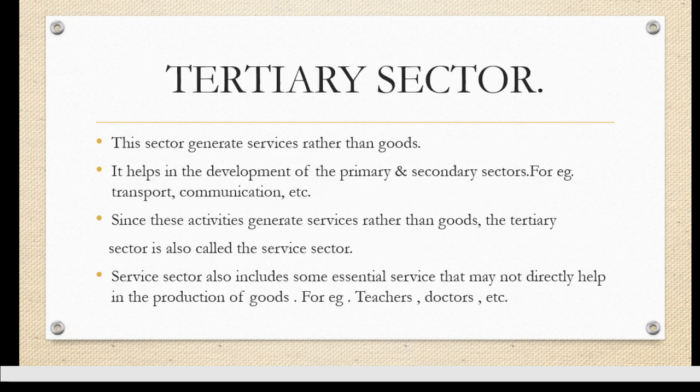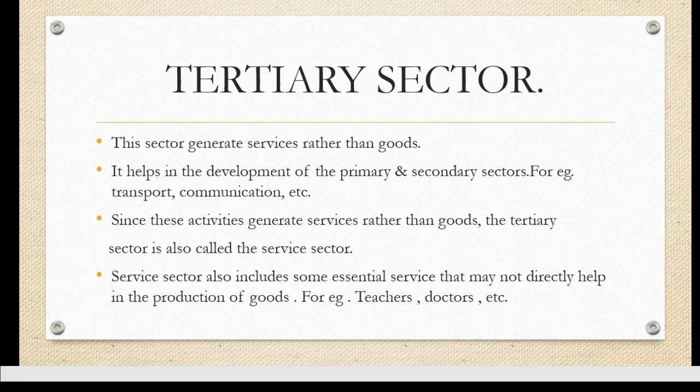The tertiary sector is the one which does not create any goods. It's the one which generates services. Each and every type of service is generated by tertiary activity. Like for example, you can take the transportation sector, the communication sector, which come under your tertiary sector.